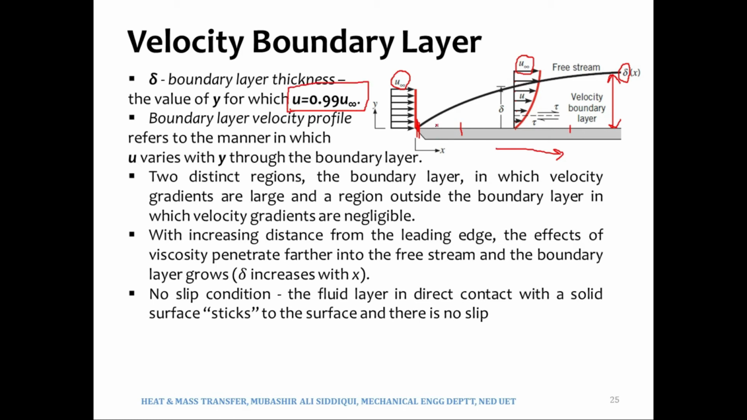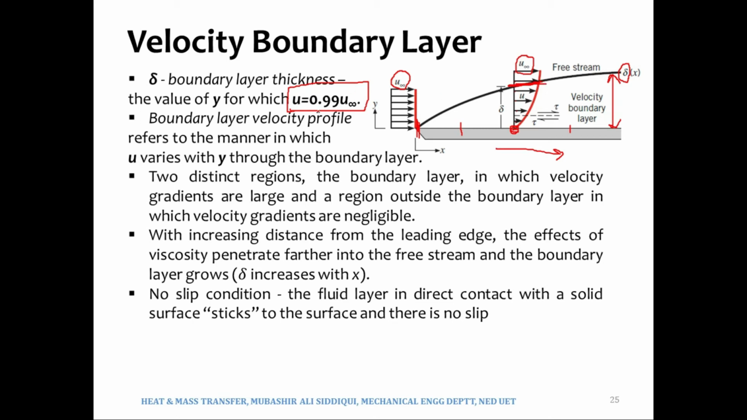So what is after 99% of u infinity? 100% of u infinity means u infinity. So if the velocity is less than u infinity, we call that region the velocity boundary layer, right? So velocity will increase from 0 at this interface to what will be the velocity over here? Over here the velocity would be about 99% of u infinity.